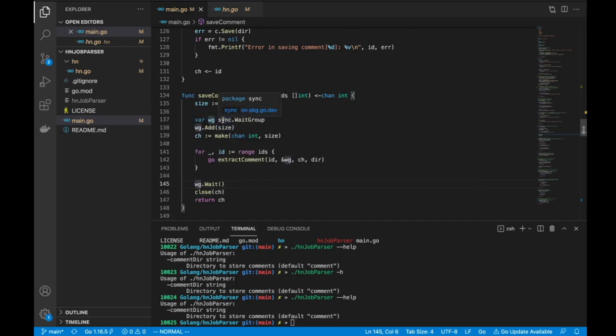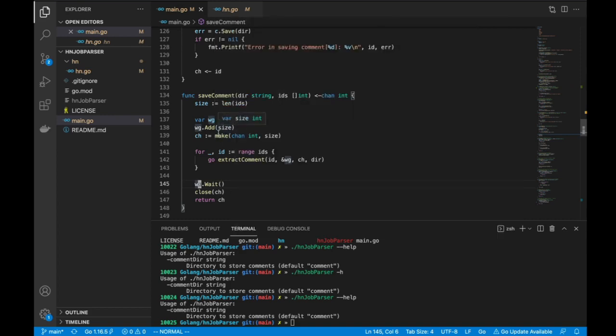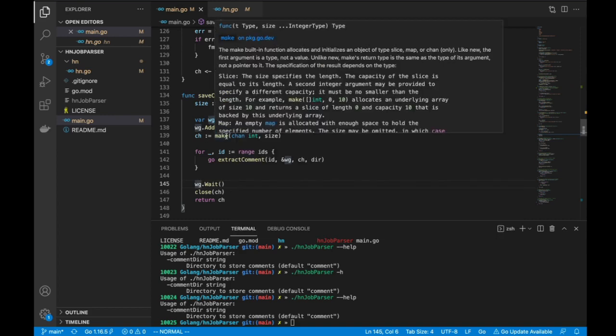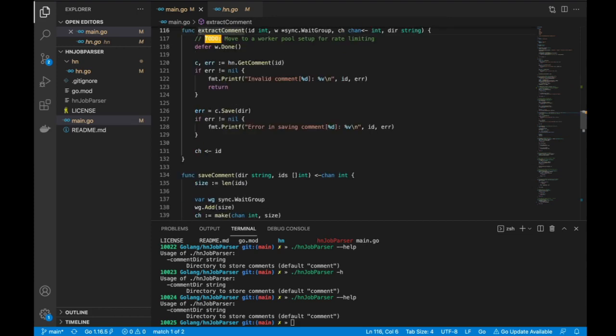The other Go specific thing that we are using is basically channels, right? So basically, what you're doing with channels is, for every go routine that is executing, I want to basically get the ID of the comment. Is that what I'm doing? Okay, let me go back and see what does make do?